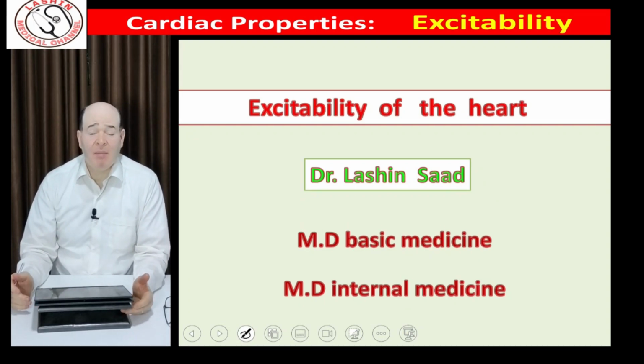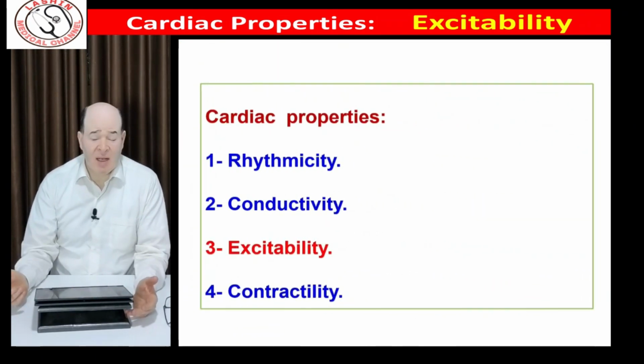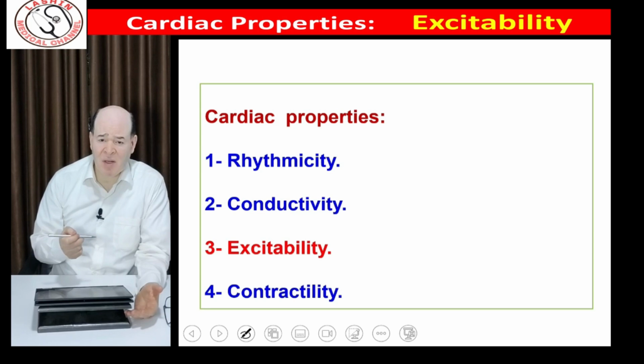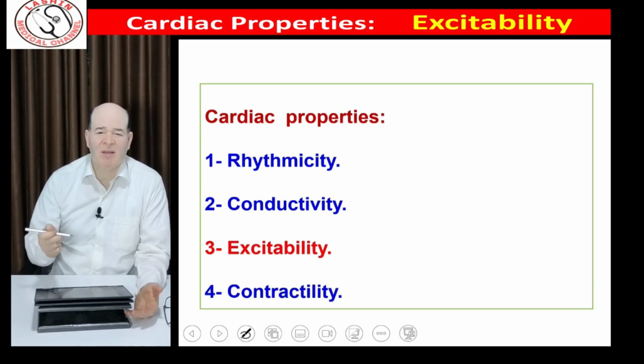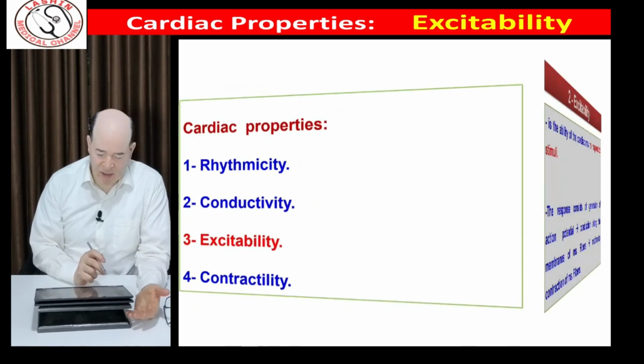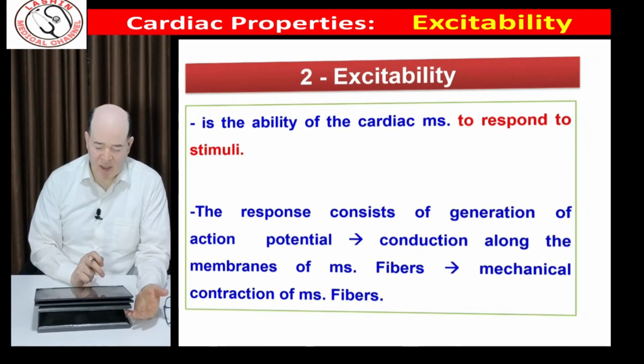Now we are speaking about a third cardiac property, which is the excitability. As we know, we have four cardiac properties: the rhythmicity, the ability to generate nerve impulses; second, conductivity, the ability to transmit it; third, excitability, so that when the impulse reaches the contractile fibers via the conducting system, the contractile fibers respond by generation of action potential. And finally, the contractility, and we are now discussing the concept of the excitability.